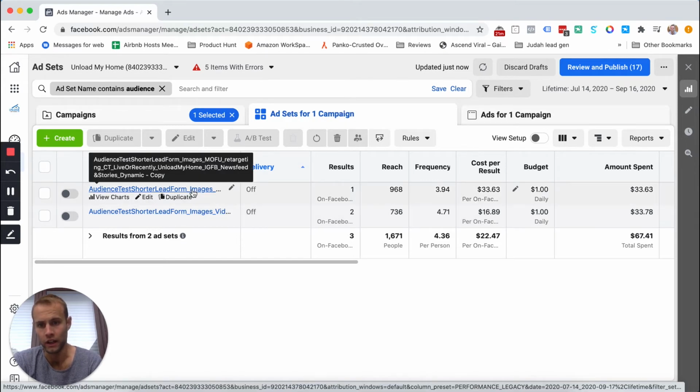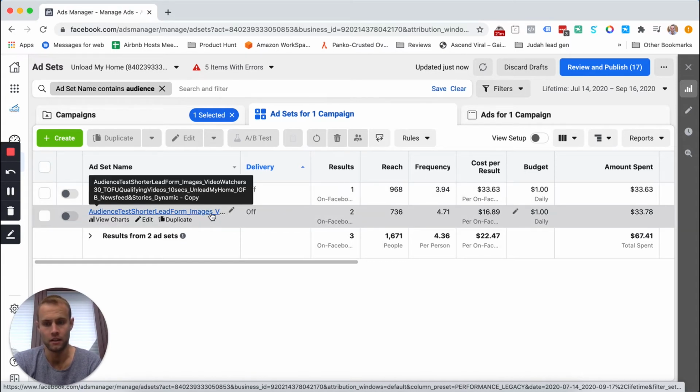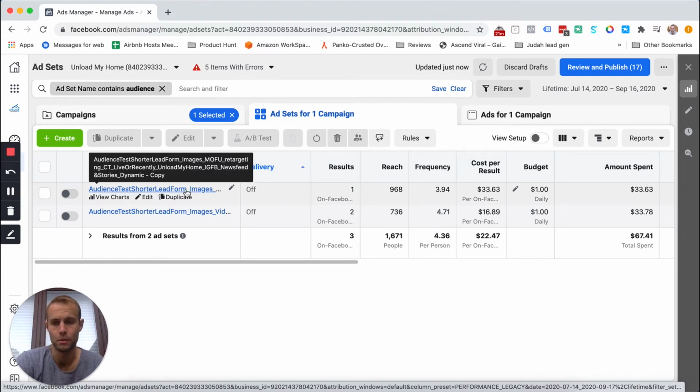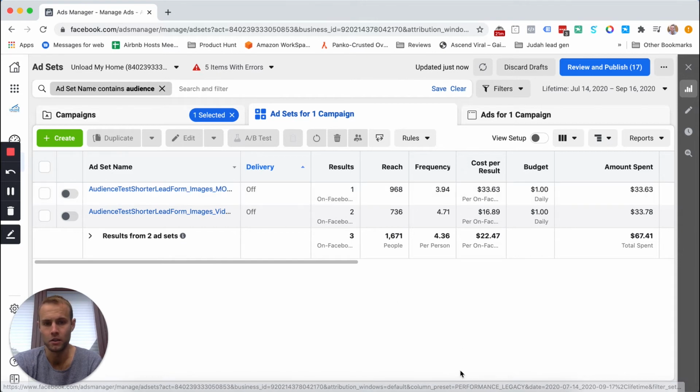And the other audience just includes all the other retargeting audiences I've used. It just excludes the people who watched the qualifying videos of both videos. So this could be people who visited the website, this could be people who engaged with my ad in another way, or maybe they only watched the first video for 10 seconds. And we're going to see how they compare to each other.